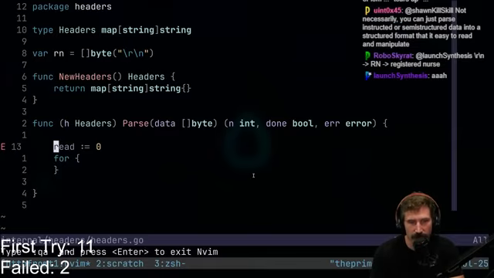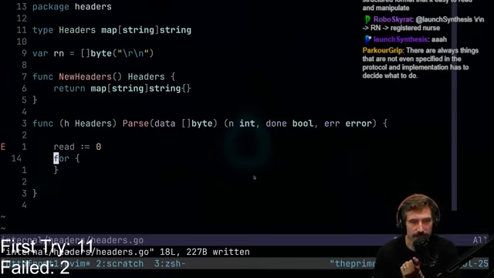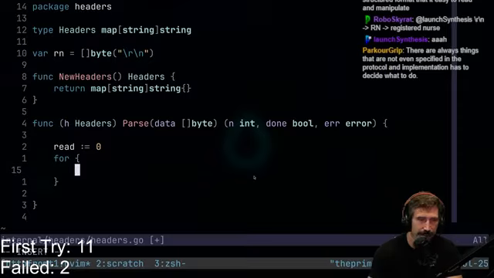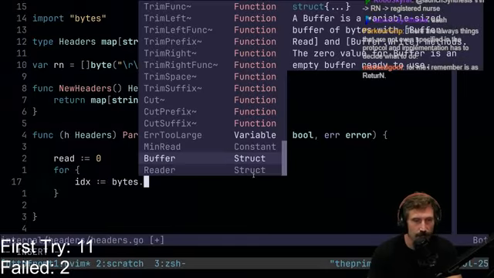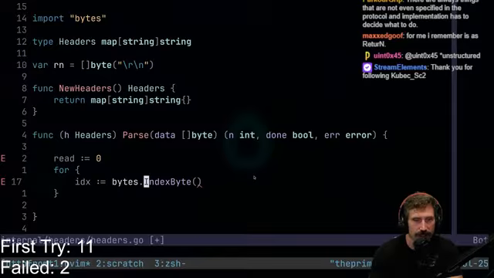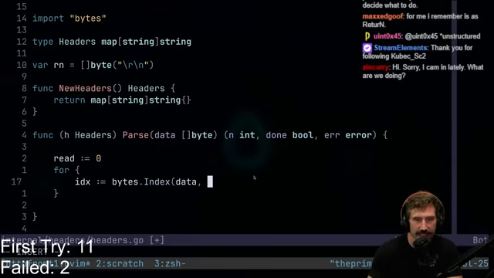So we're going to parse this bad boy out. How are we going to do this? It should be pretty straightforward. I'm going to go like this: idx. Let's go index. No, we don't need to do index byte, we're just going to do index. We're going to go data, and then we're going to pass in our CRLF.